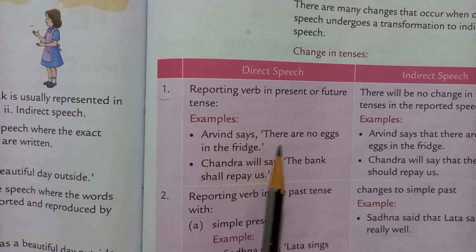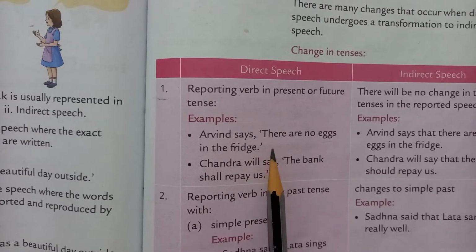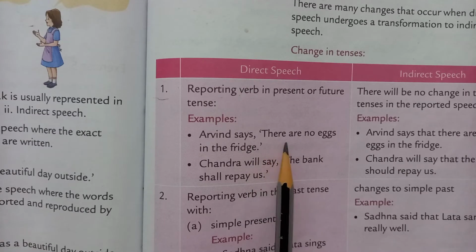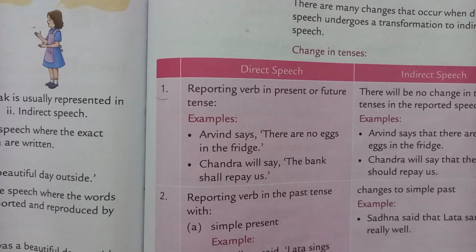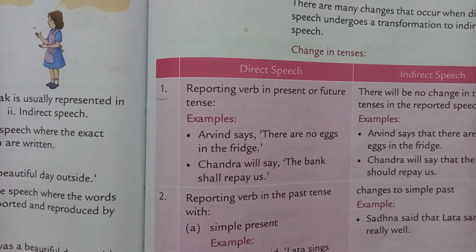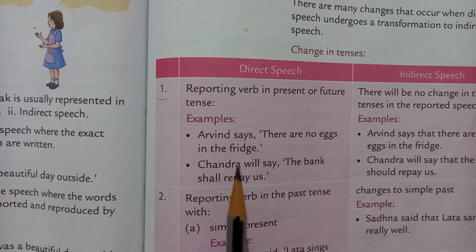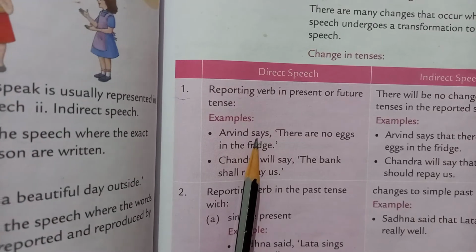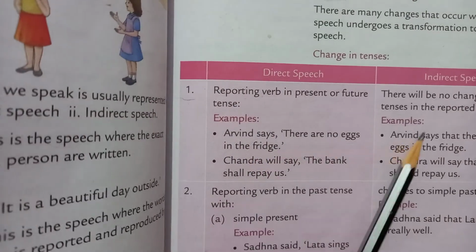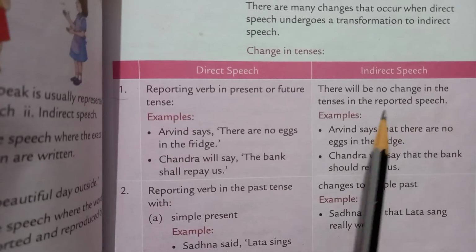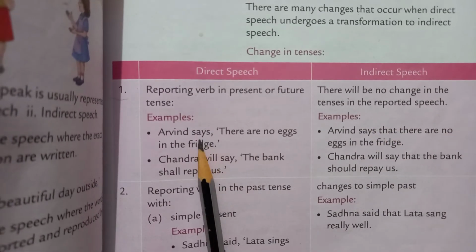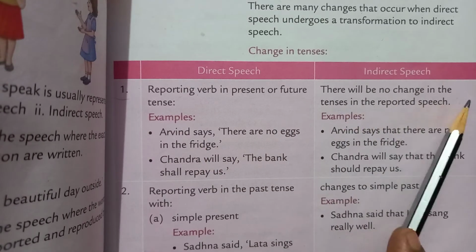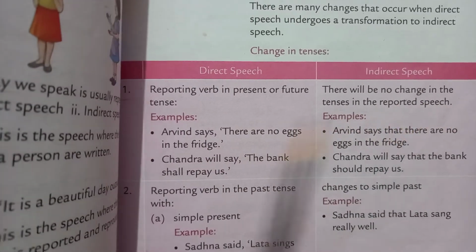Now this is direct speech. Why? Because the actual words are written in inverted commas. You can recognize that if the words are written in inverted commas, that is direct speech, actual words. So when the reporting verb here is says, then in indirect speech there will be no change. When the reporting verb is in present, says here is present tense, there will be no change in the tenses in the reported speech.